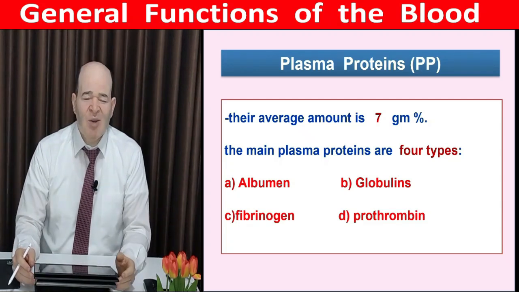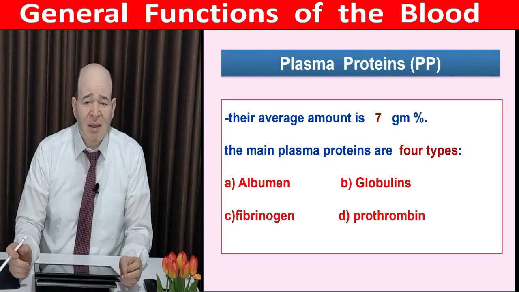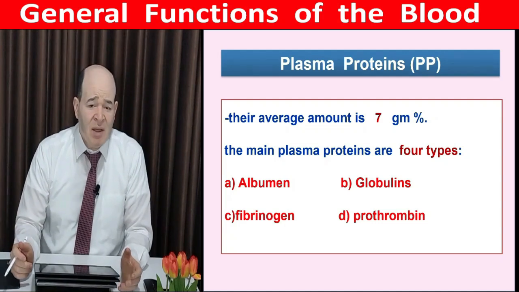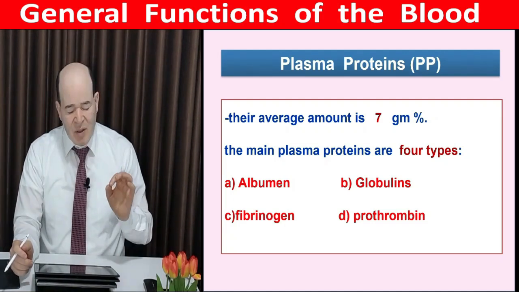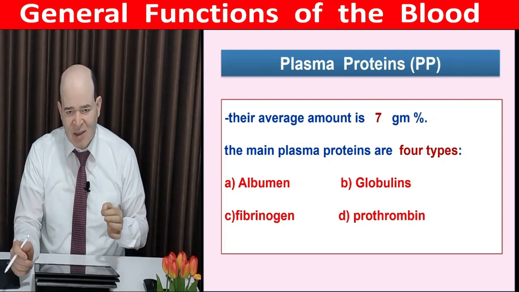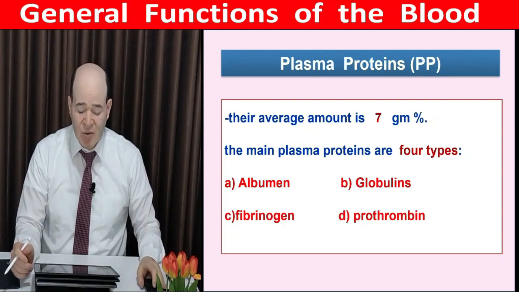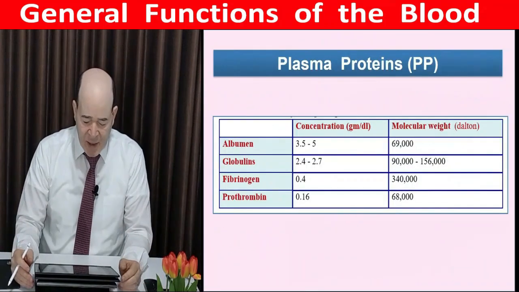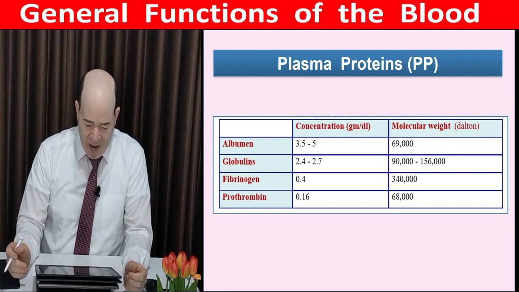Its members are so many. However, the most important items are albumin, globulins, fibrinogen, and prothrombin. But the actual count is unlimited because every day we hear of new types of plasma protein. However, in this stage of your study, you must concentrate on the basic types of plasma protein, which are albumin, globulins, prothrombin, and fibrinogen. Looking at this table, we can conclude the following facts.